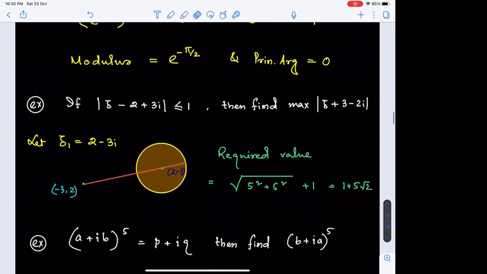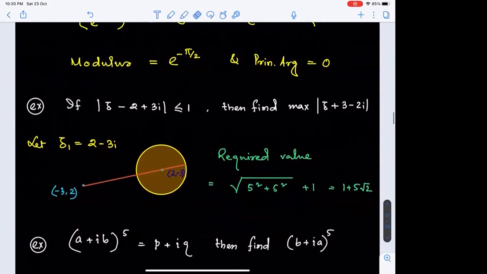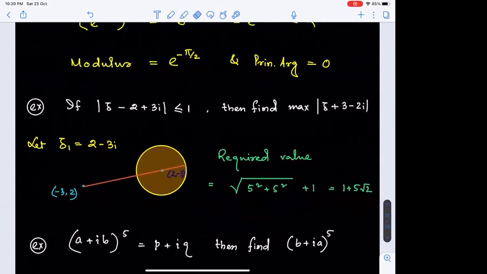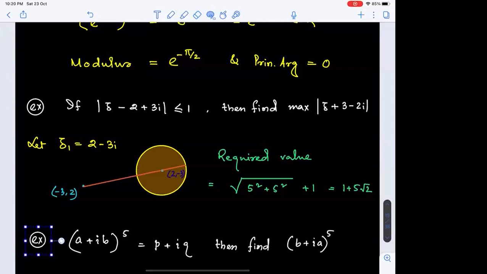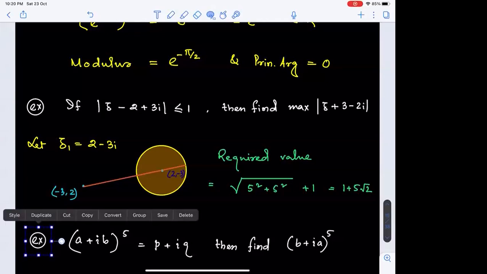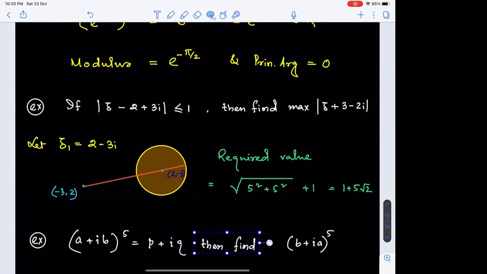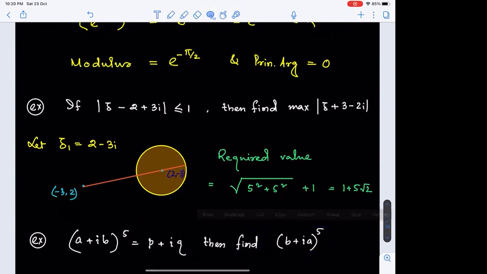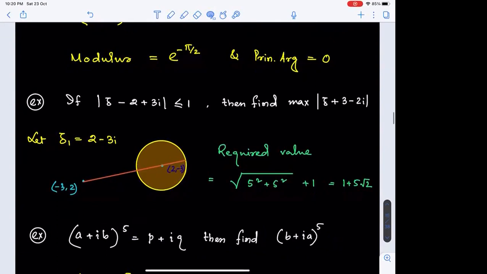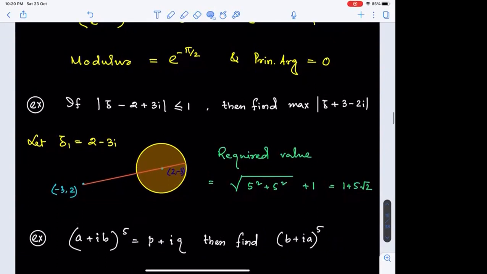Next question is, if (a plus iota b) whole to the power 5 is given by p plus iota q, then find (b plus iota a) whole to the power 5. So firstly, you just try to solve it, then we will go for it.